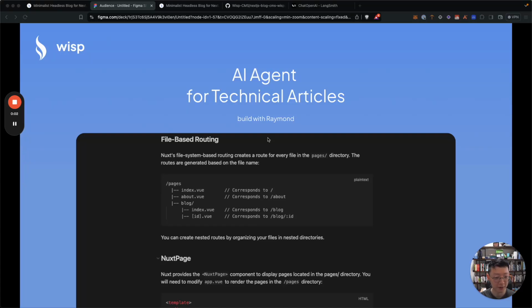This is the first time I'm doing this. Basically, shedding light on some of the interesting things that are happening when I build Wisp, right? And today I'm sharing with you how I can use AI agents to build technical articles. And here are some of the challenges here, right?